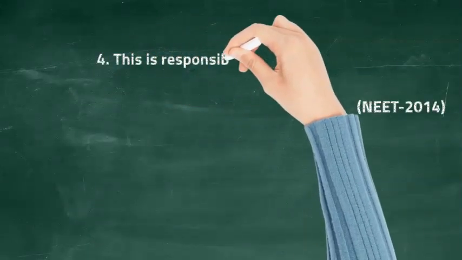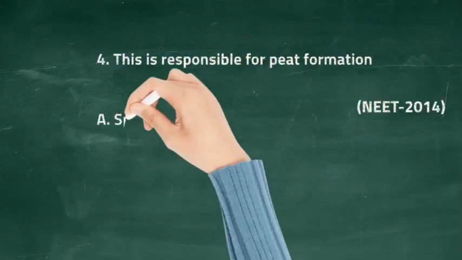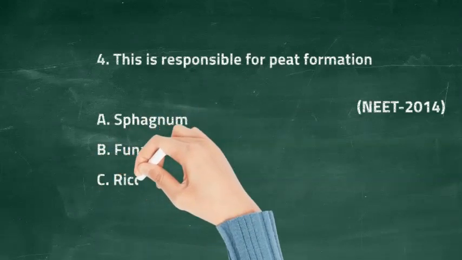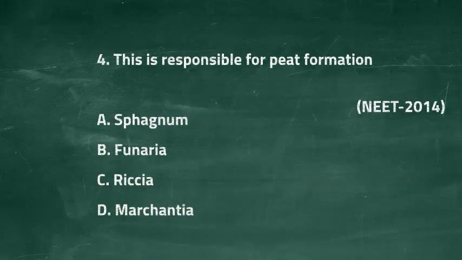Question 4. This is responsible for peat formation. Option A is Polygonum, option B is Funaria, option C is Riccia, and option D is Marchantia. The right answer is option C, Riccia.